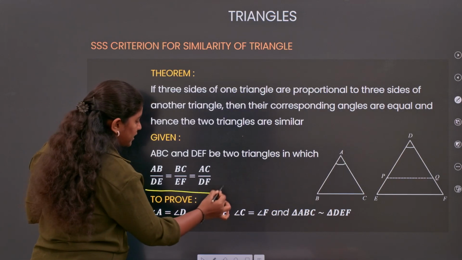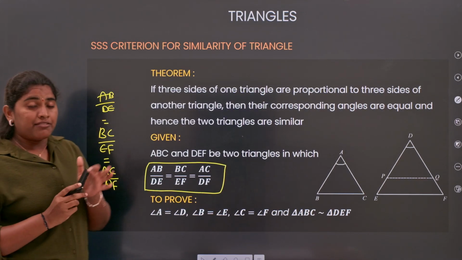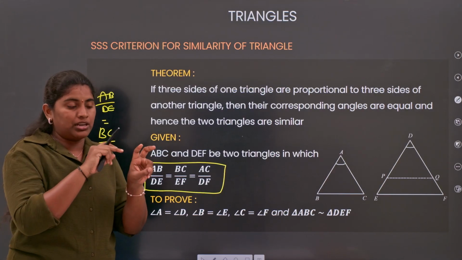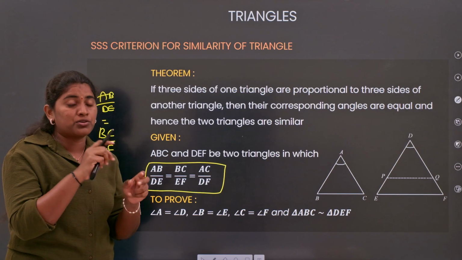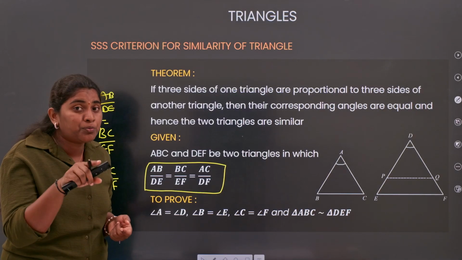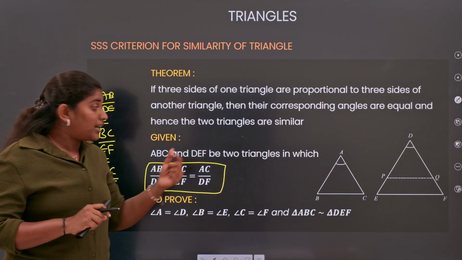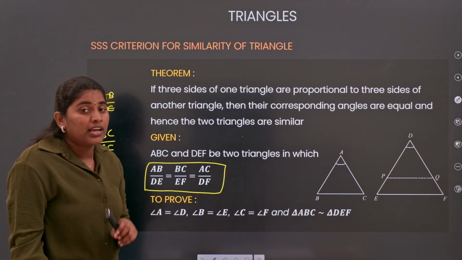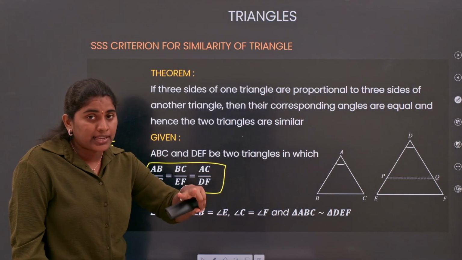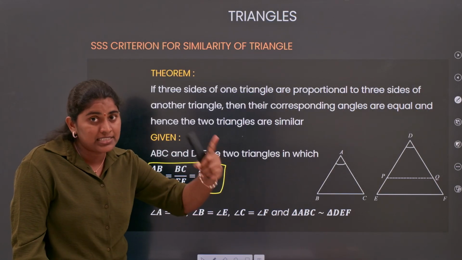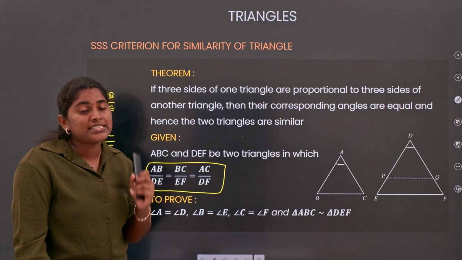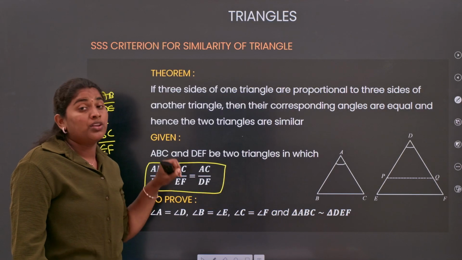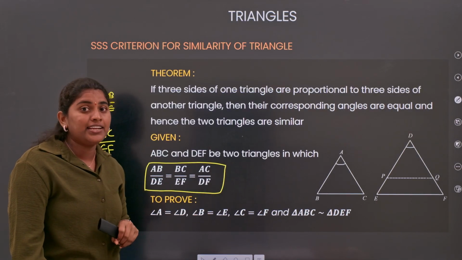If you observe here, for the two triangles, corresponding sides should be proportional and corresponding angles should be equal. They have already given that corresponding sides are proportional. Now we need to prove corresponding angles are equal, so that these two triangles will become similar. Think logically, because to say the two triangles are similar, you need to prove corresponding angles are equal, and corresponding sides are in the same ratio. Here they have already given the sides, so we need to prove the angles are equal.